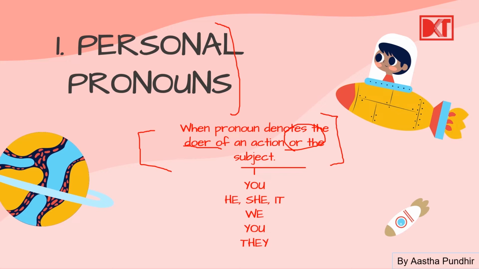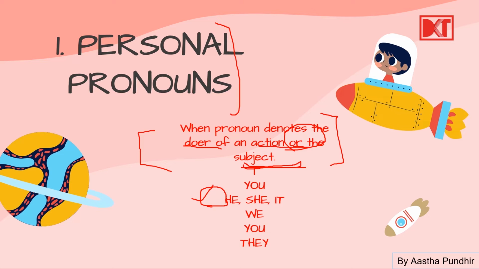Then if instead of Ranbir, if we say he, he is my best friend. So he is a personal pronoun because it is denoting the doer of the action or the subject. It is replacing the main subject, Ranbir, so it becomes a personal pronoun. All right.